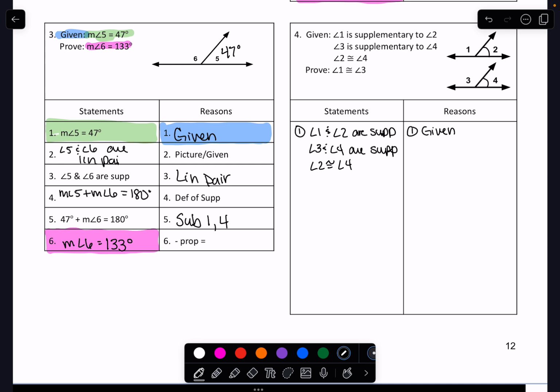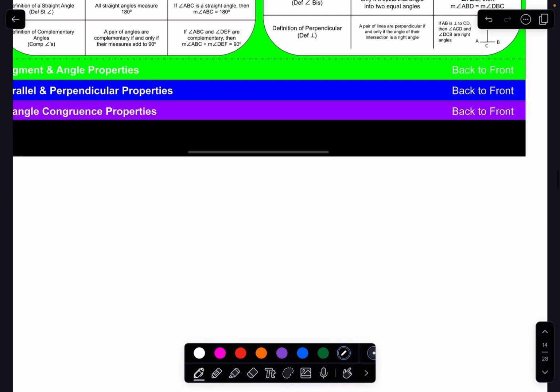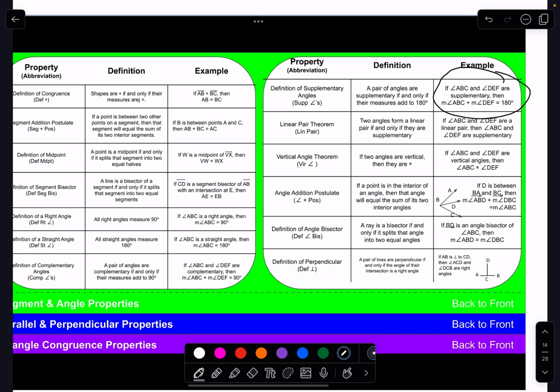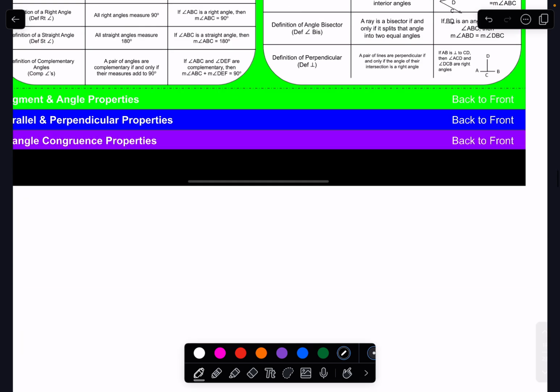Now, to prove that angles are congruent, you also want to prove that they're equal, because it's easier to do that way. So the first thing we need to do is to somehow put an equals in here. We need an equal to say that things are equal. So I'm going to use supplementary to put an equals in these things, okay? So supplementary up here tells us that they equal 180. So that's what I'm going to do.